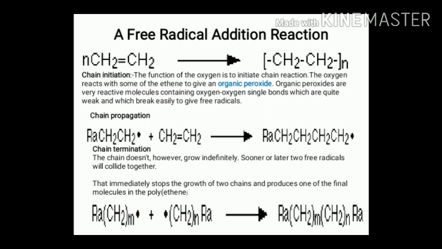Ultimately, the two or more free radicals combine to form a saturated molecule and chain propagation stops, and in this way from ethylene, polyethylene is formed.